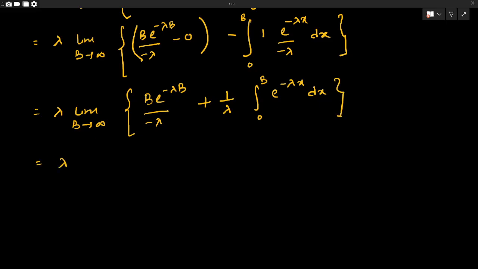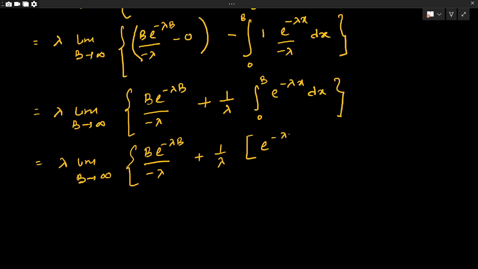So this will ultimately give me lambda into limit b tends to infinity b e to the power minus lambda b by minus lambda plus 1 by lambda e to the power minus lambda x by minus lambda from 0 to b.